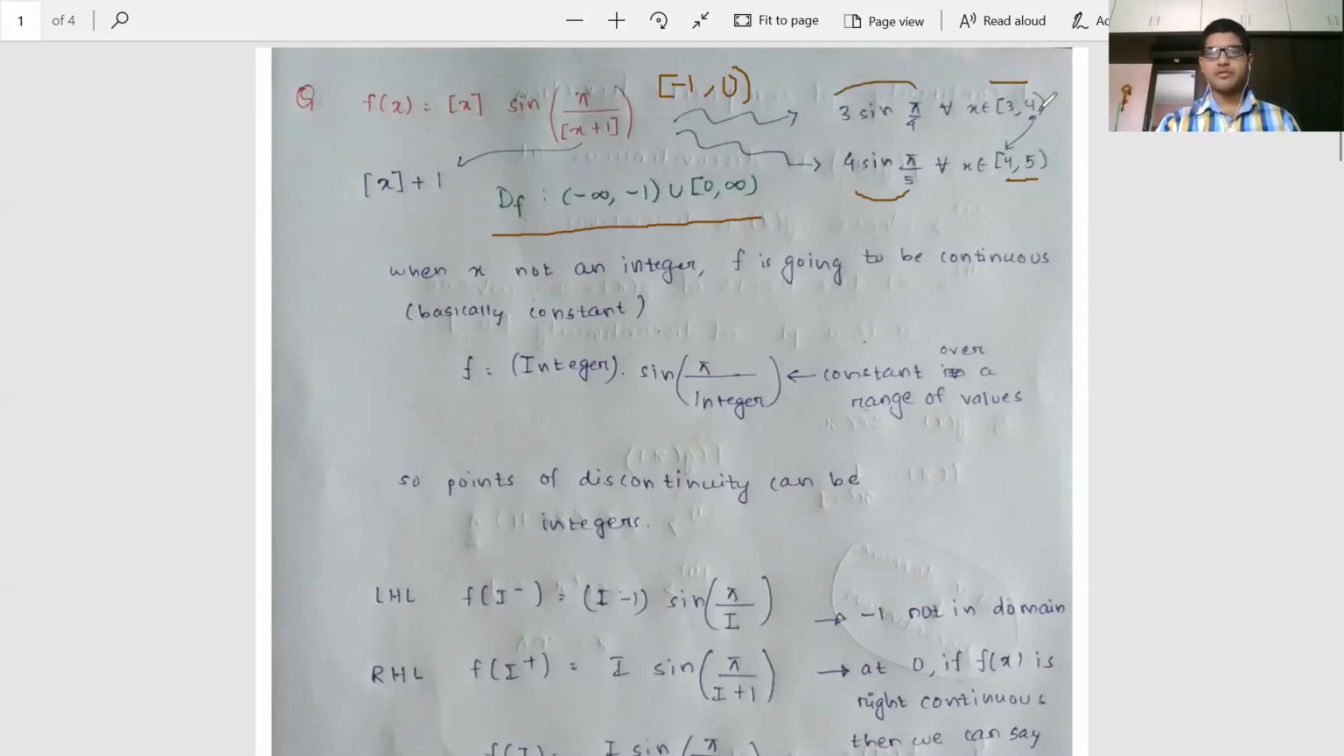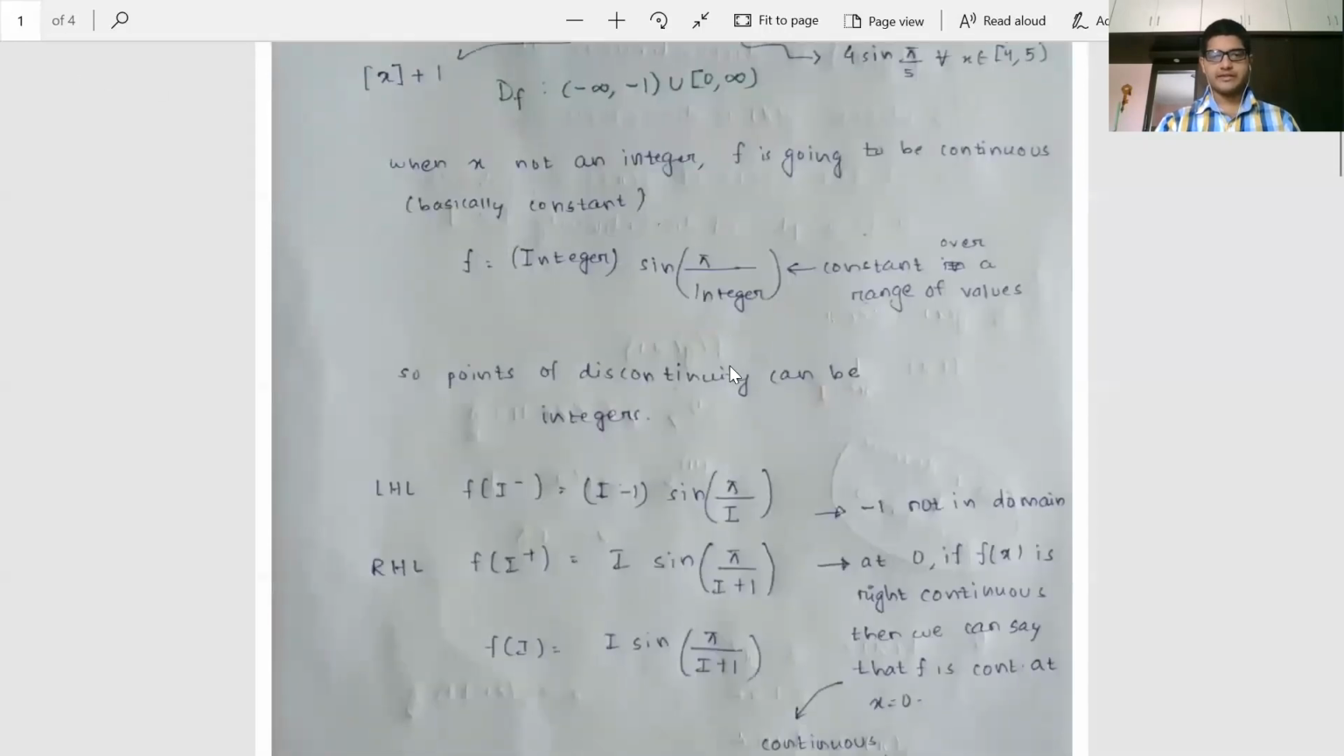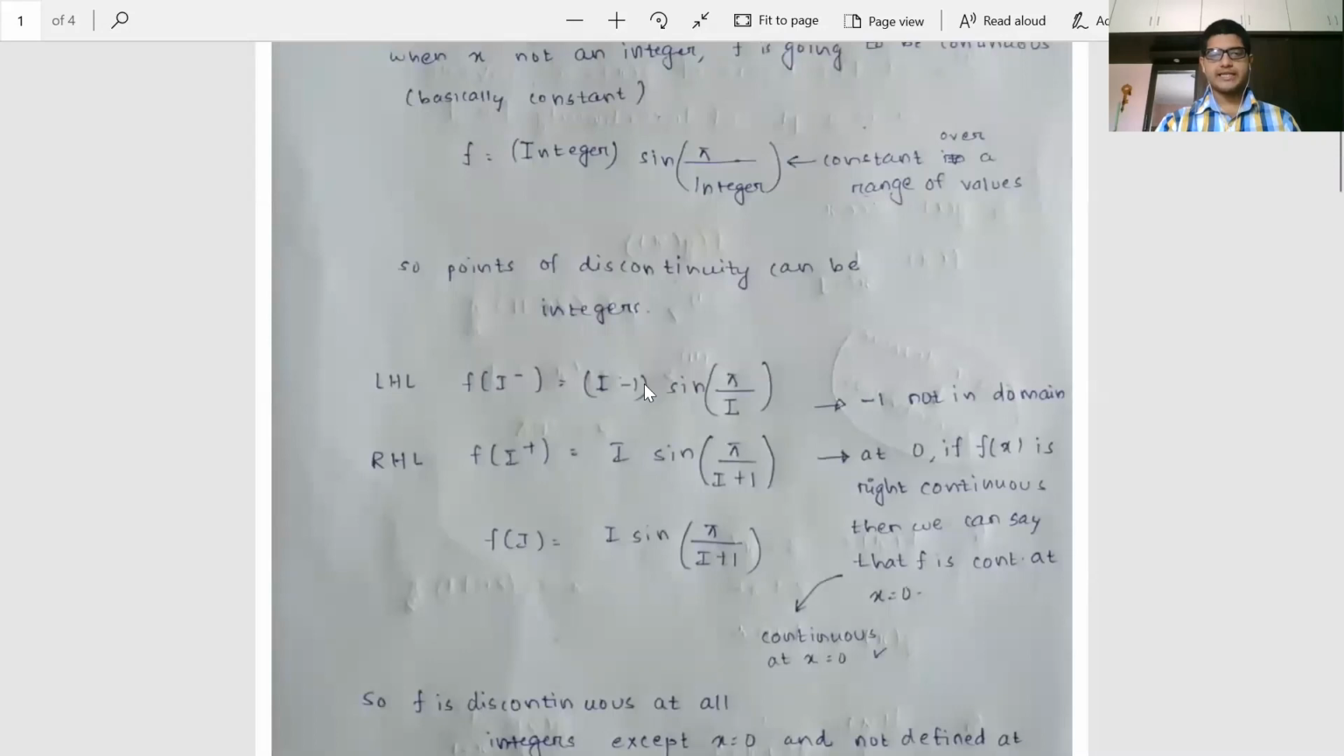So basically, the points at which there can be discontinuity are the integers. Clear? Because if x is not an integer, f is of this form and hence basically a constant. Let's move ahead. So the points of discontinuity can be integers. Next, we have to check LHL and RHL.